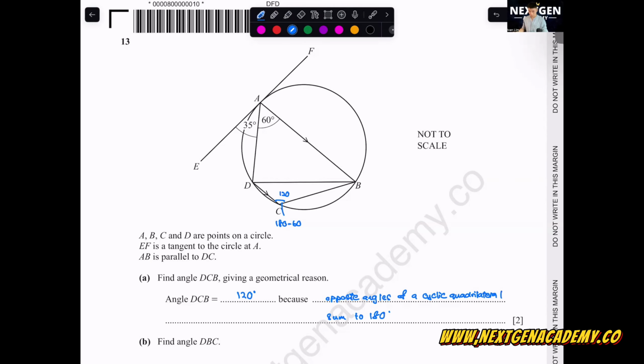You can write down the calculation there, and you need to write down the words cyclic quadrilateral. Or you write down the working, 180 minus 60. If you only write that opposite angles add up to 180 degrees, I don't think they will give you the mark, because you need to use the proper reasoning from circle theorem. The name is called cyclic quadrilateral.